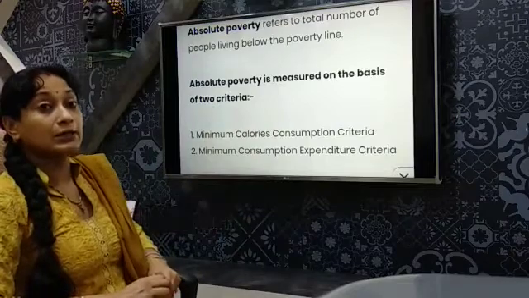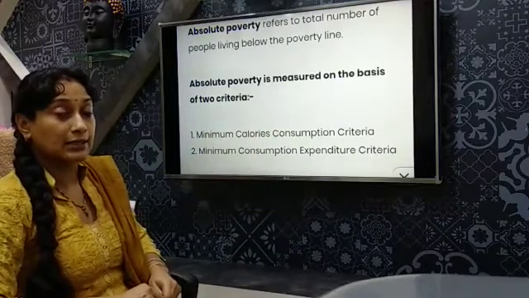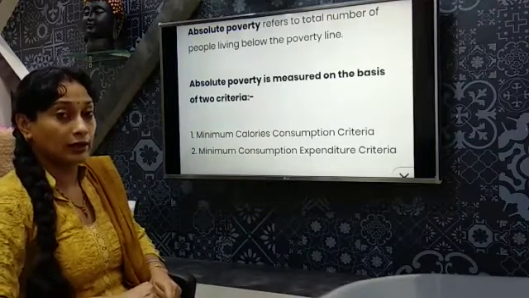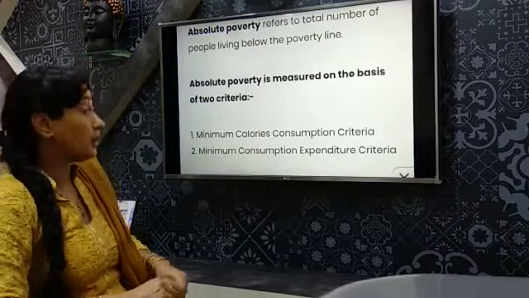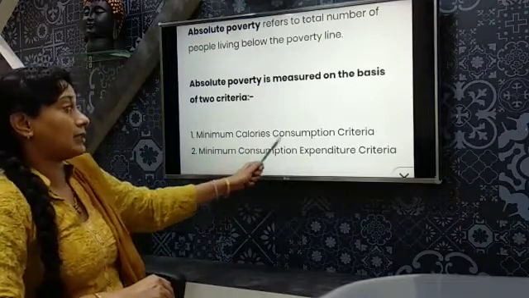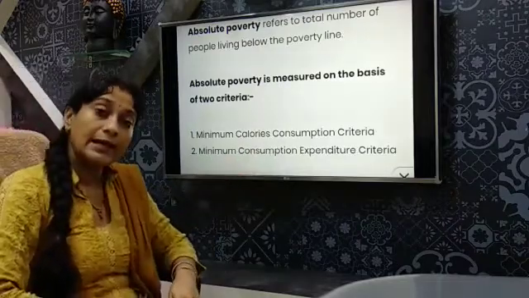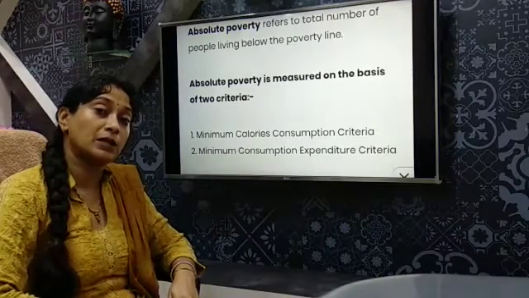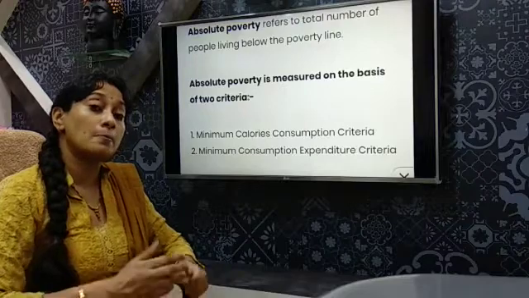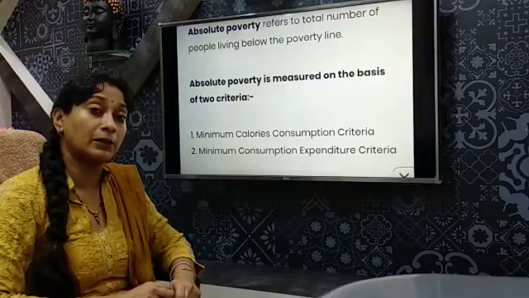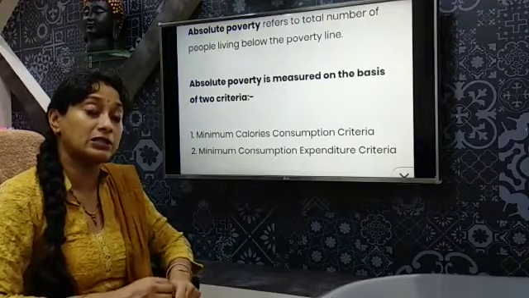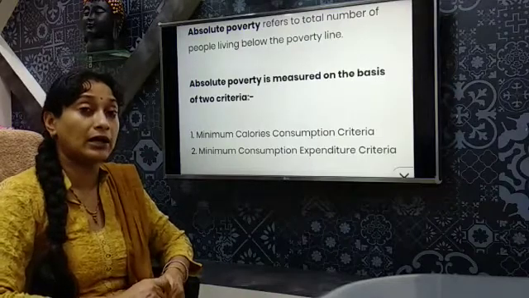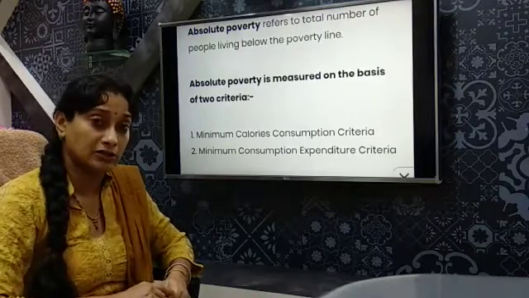That means the poverty line which is set is based on two criteria. The first is the minimum calorie consumption. It measures the poverty of a person in terms of the minimum calorie intake required to carry out his daily course of activity.